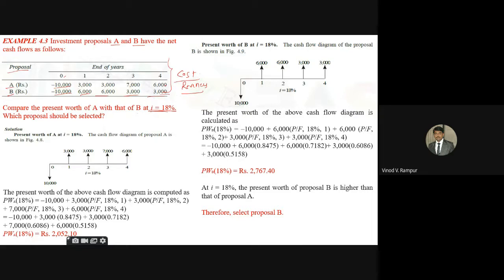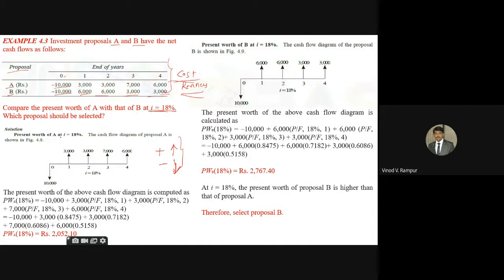As I already explained in the last class, a positive value is drawn in the upward direction and a negative value in the downward direction. If the problem does not use the words cost and revenue, at that moment you have to remember: positive value, upward direction; negative value, downward direction. Clear? Now we have to draw the cash flow diagram for proposal A and proposal B.